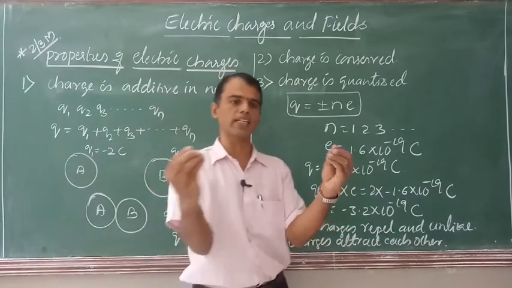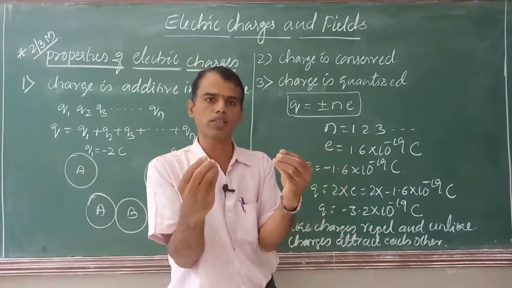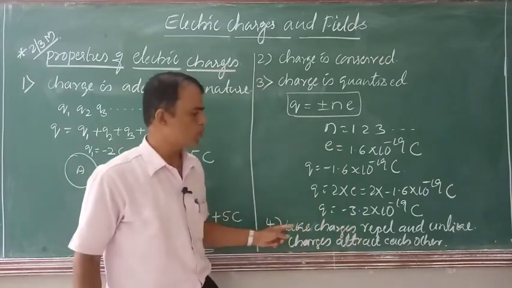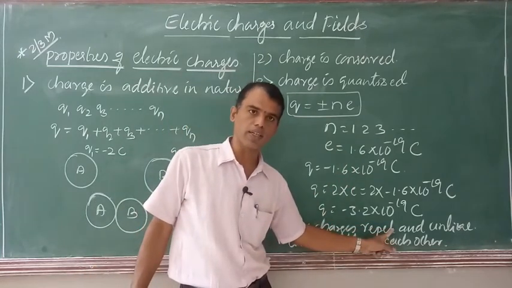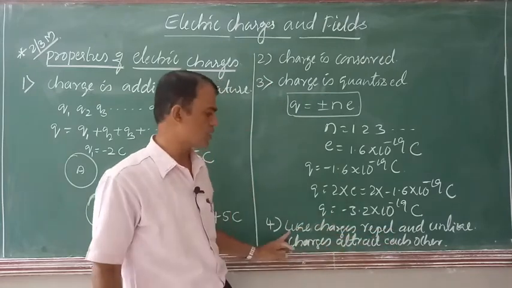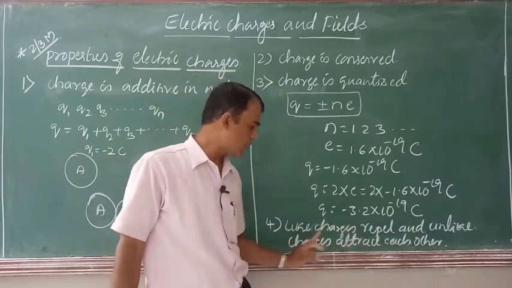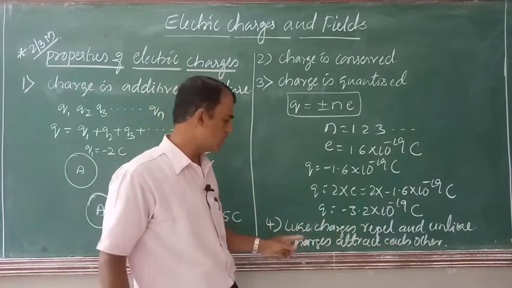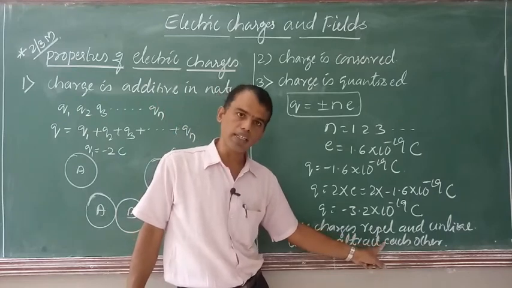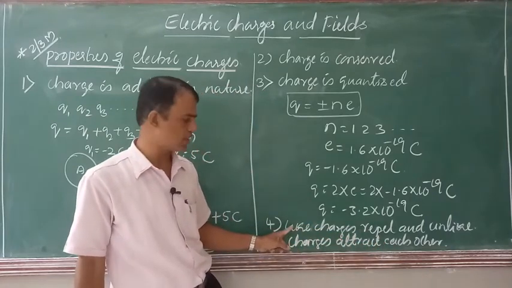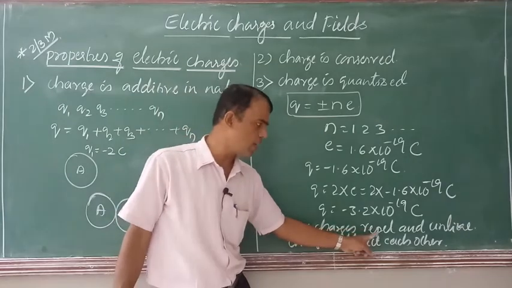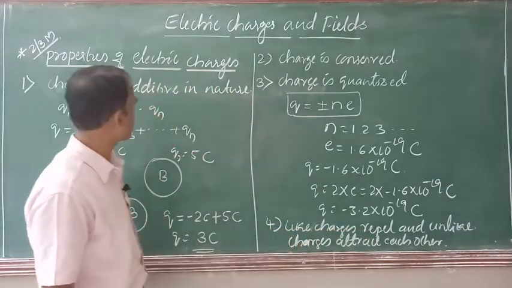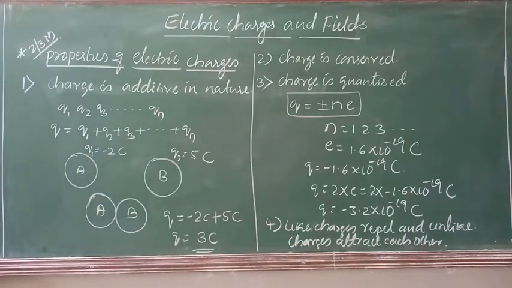If you take two like charges, for example two protons brought close to each other, then they repel each other. Or if you bring two electrons close to each other, they repel each other because they are called like charges. On the other hand, if you take one positive charge and one negative charge together, they attract each other. So that's why another property says that like charges repel and unlike charges attract each other. So this is another property of electric charge.